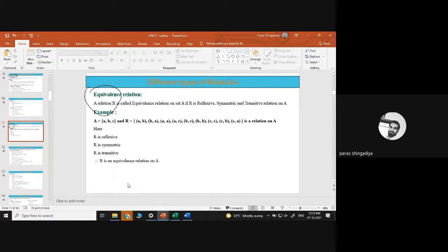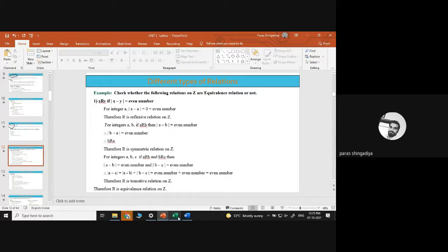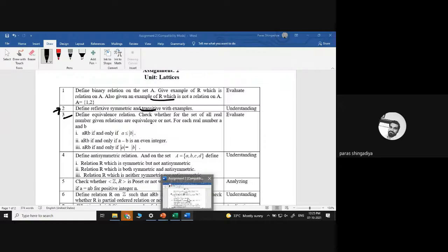The first example was: a less than or equal to mod b. Check whether it is an equivalence relation or not.